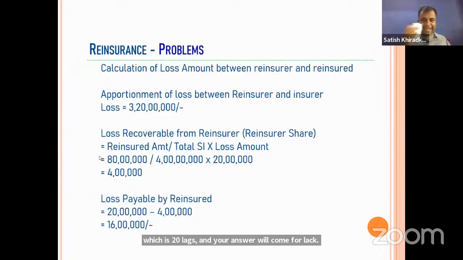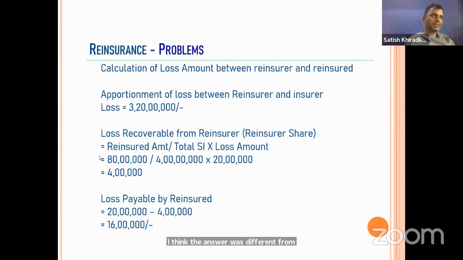I think the answer was different from your side, right? The answer is 4 lakh because we have to consider the entire sum insured, not only retention and lines of cession. Entire sum insured we have to take. So reinsured amount divided by total sum assured multiplied by the loss amount. On that basis, we have to calculate.